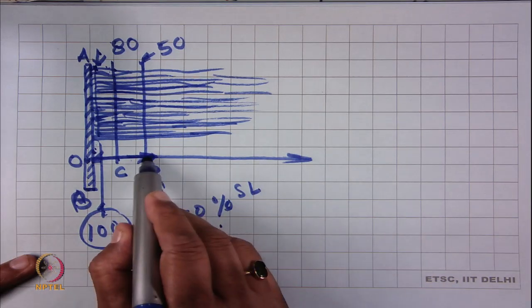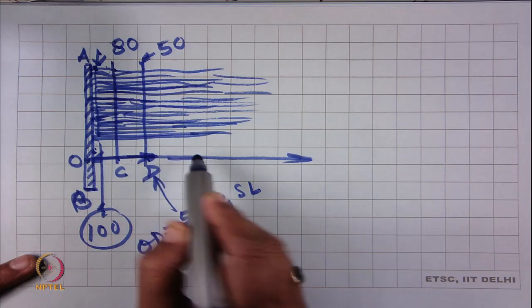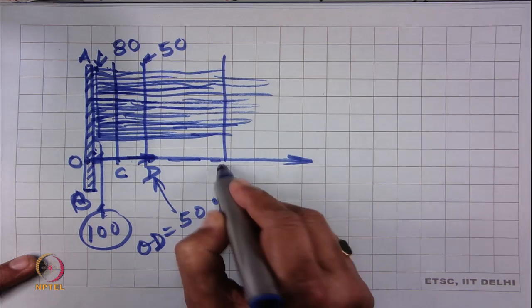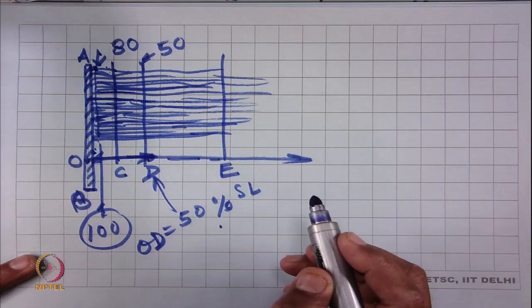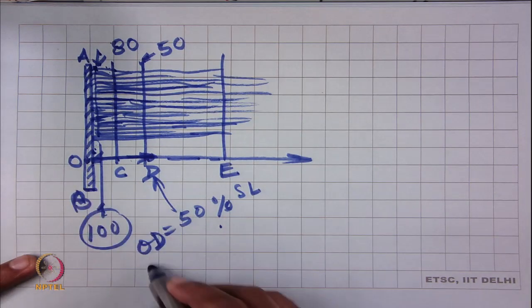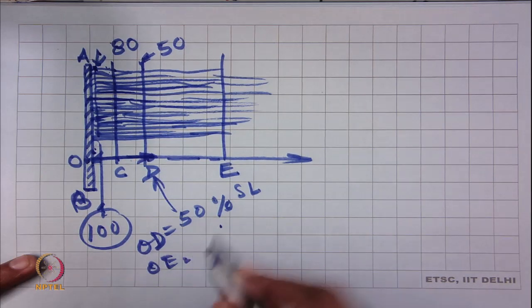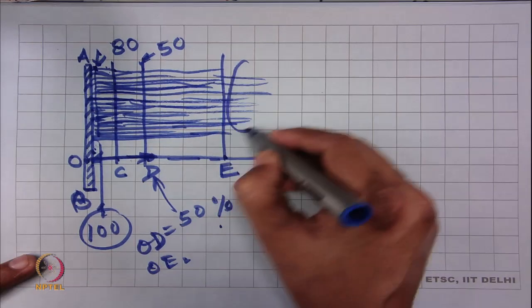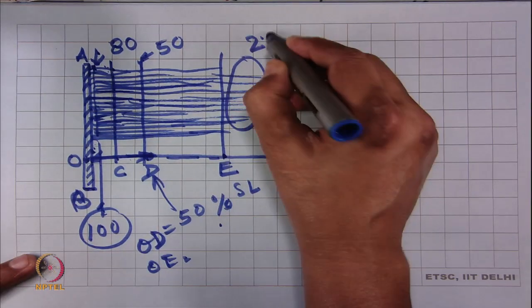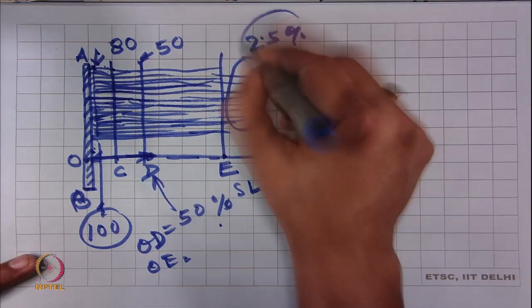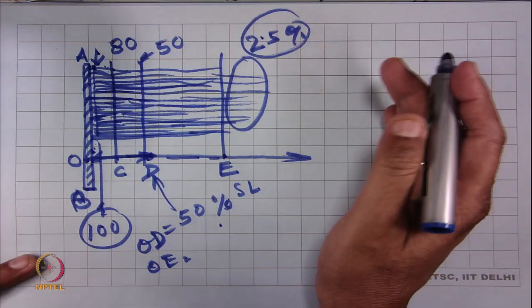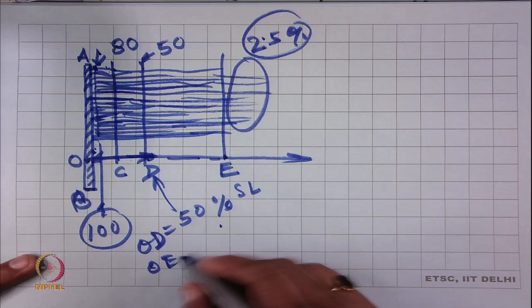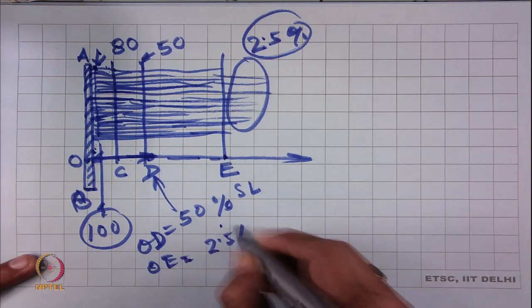Now, we go further gradually, and suppose we reach a point E. At the point E we find that only 2.5% of fibers are there. So, this distance OE is called the 2.5% span length.